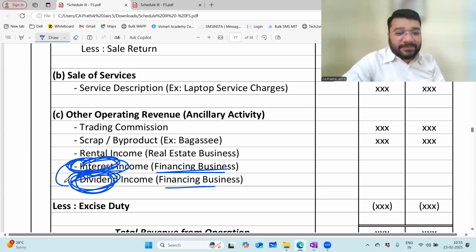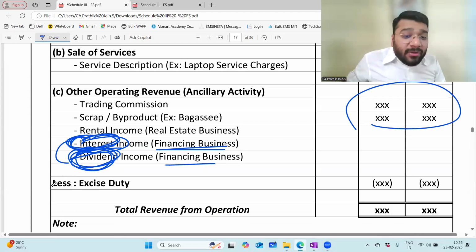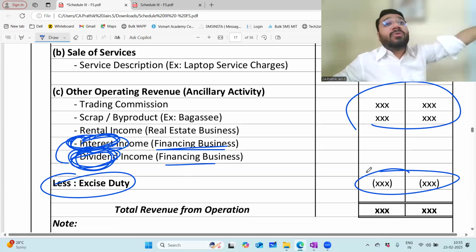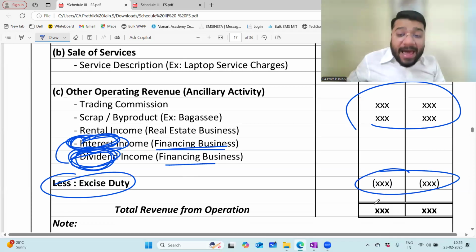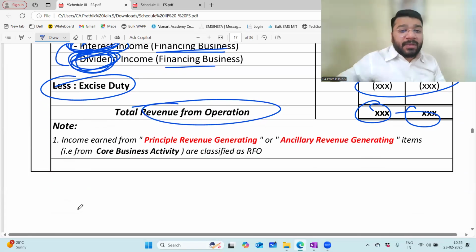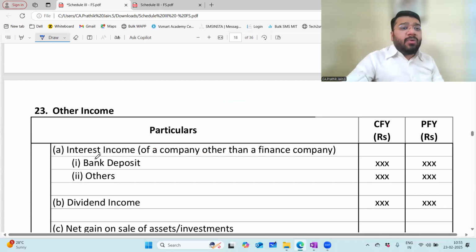Do not learn by heart. And finally, from this, whatever excise duty is given, if these above values are inclusive of excise duty, we have to reduce the excise duty because the excise duty is not our income. We have to pay this to the government. So you have to minus, and the balance amount is what is called revenue from operation. The explanatory note has already been given here, and we have discussed it in the last class. Now comes the next point.